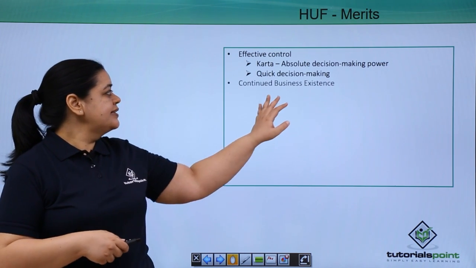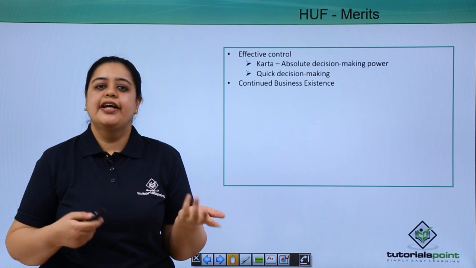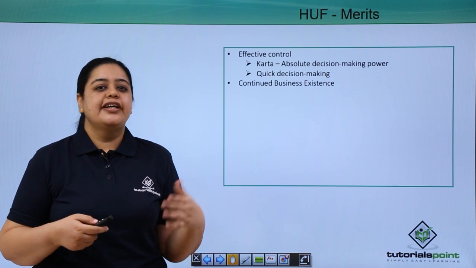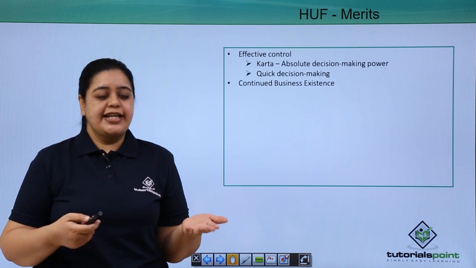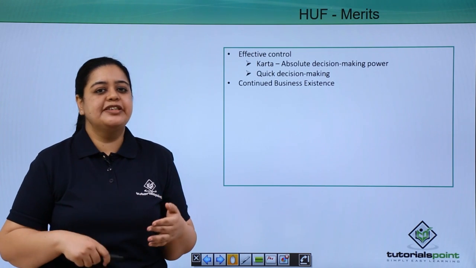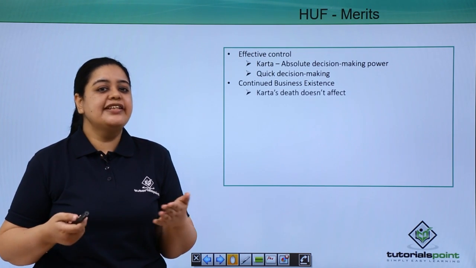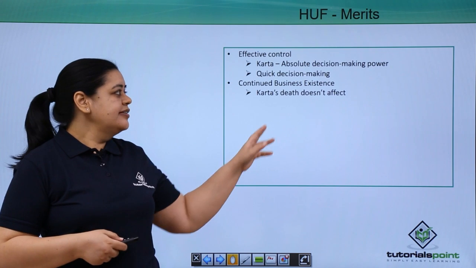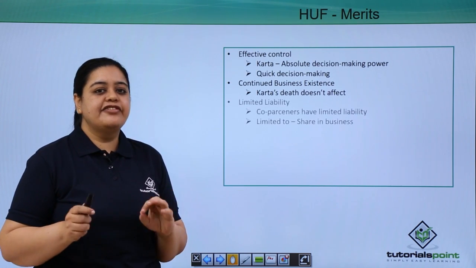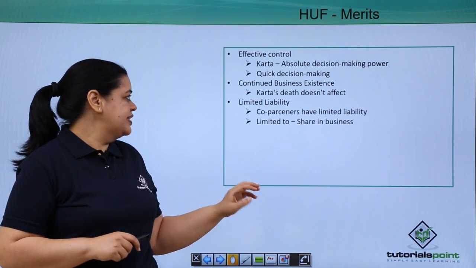The second is continued business existence. As I discussed earlier in the features, if something happens to the Karta and he dies, the next eldest member becomes the Karta and the family business never gets affected. So, as I just said, the Karta's death never affects the continuity of the business.